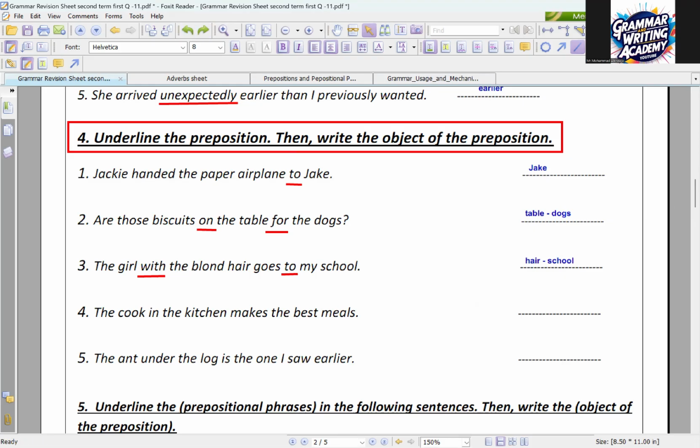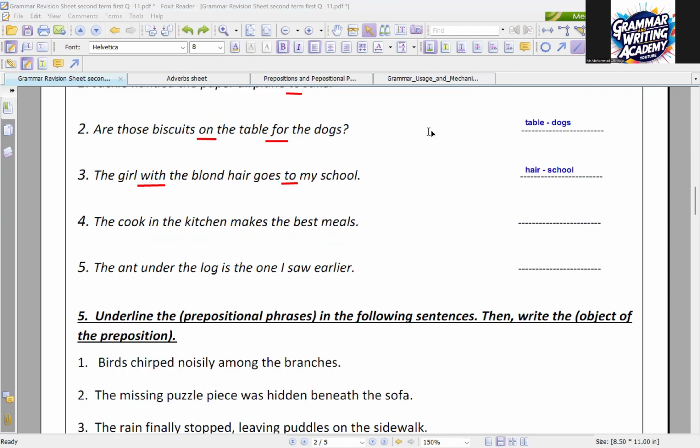Good. Now I move to another one. This time I'm trying to move in turns. And here, this is Karim or whom? It's written for Irene, I don't know. Yes, Mr., I'm Karim. Karim, yes. Number 4, please. The cook in the kitchen makes the best meals. Good. So what is the preposition here? In. Good. In what? The kitchen. Wonderful. So kitchen here will be the object for this preposition. That's perfect. Thank you.